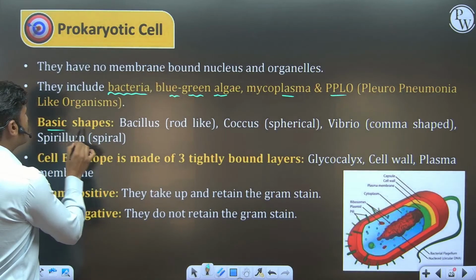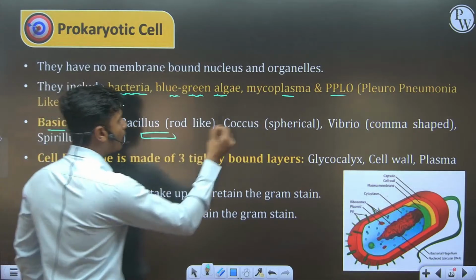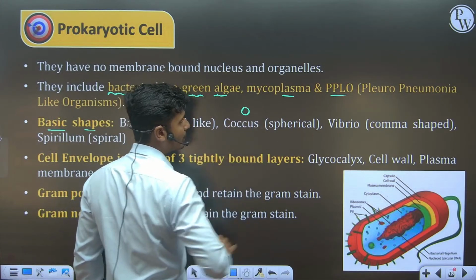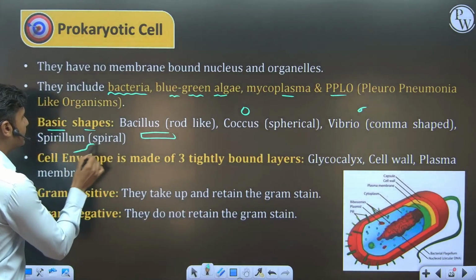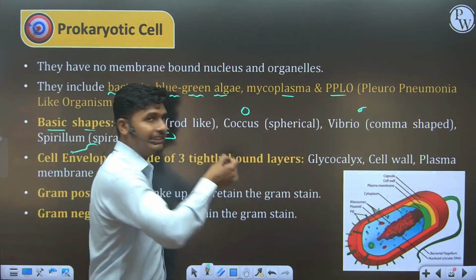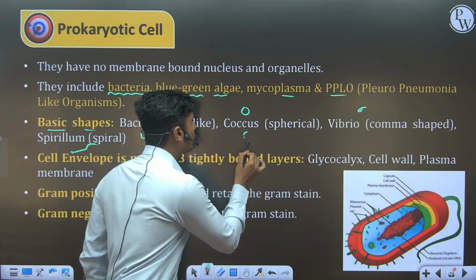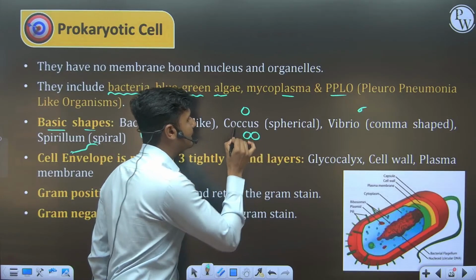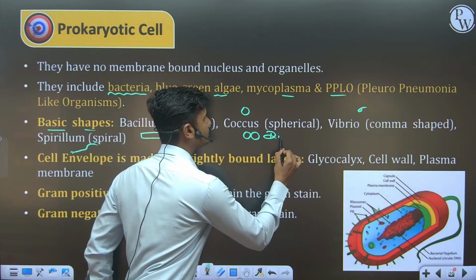Then the basic shapes: bacillus, that is the rod shape; coccus, that is the spherical shape; vibrio, that is the comma shape; and spirillum, that is the spiral shape. Sometimes NEET is going to ask a question on the basis of coccus: two spherical shaped bacteria joined together are known as diplococcus.